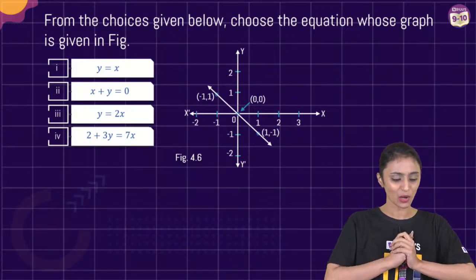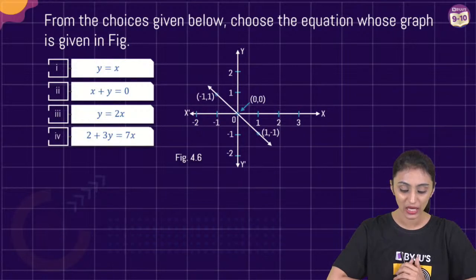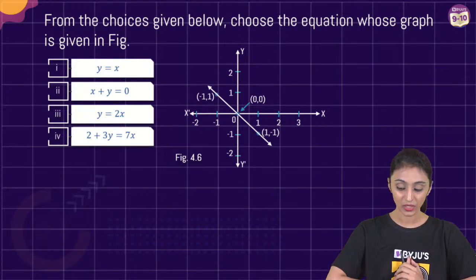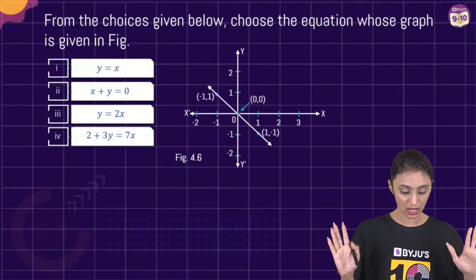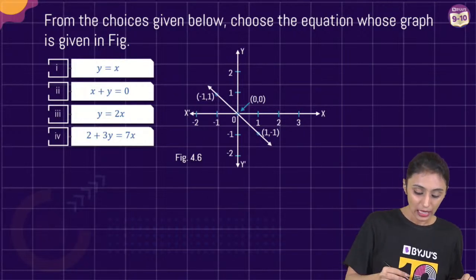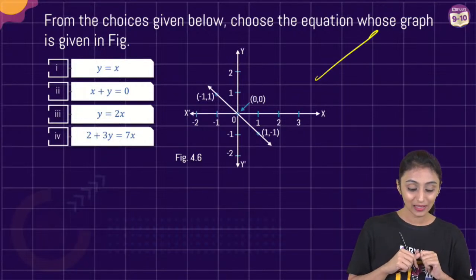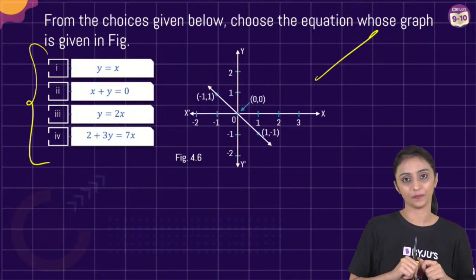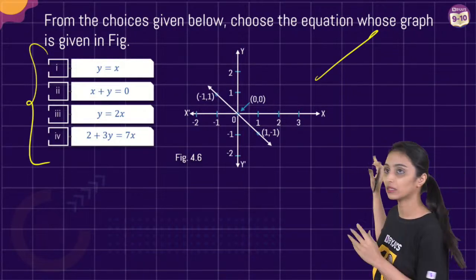Next one. From the choices given below, choose the equation whose graph is given in the figure. These kinds of questions are asked many times. I'll tell you a simple way to do it. This is the graph that you're given. They're asking which of these 4 is the right equation for this graph.